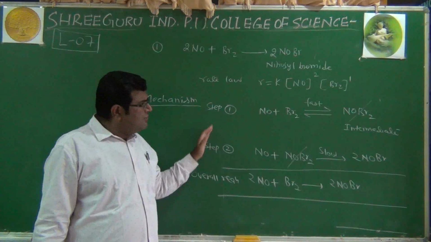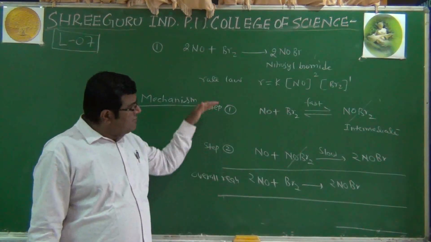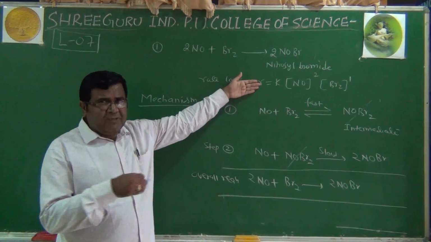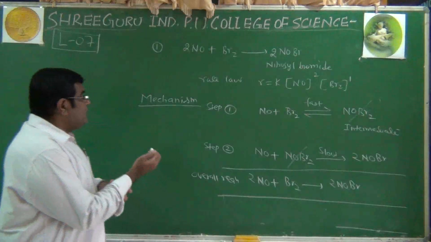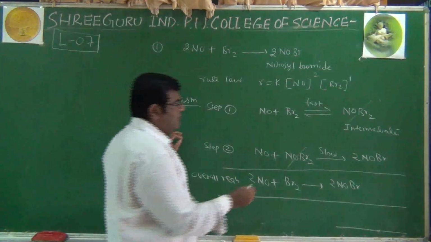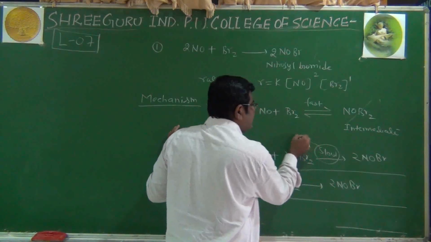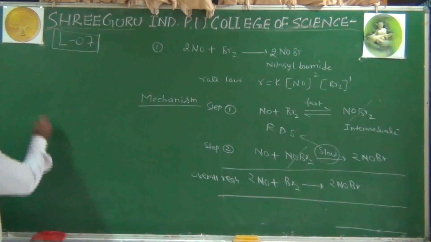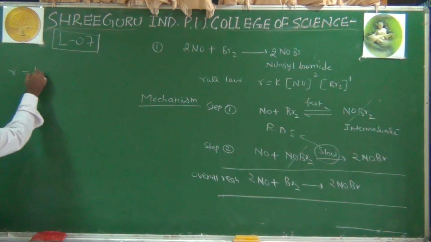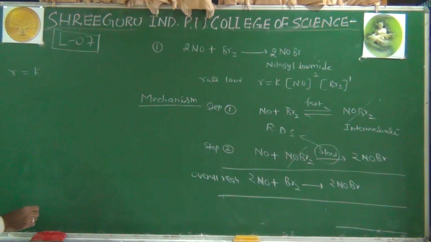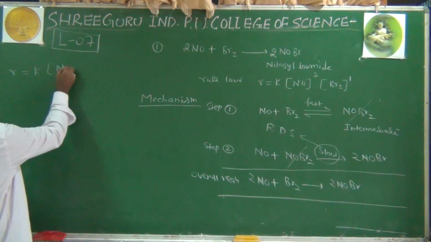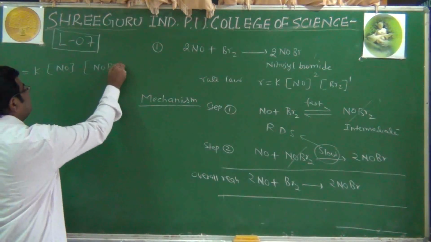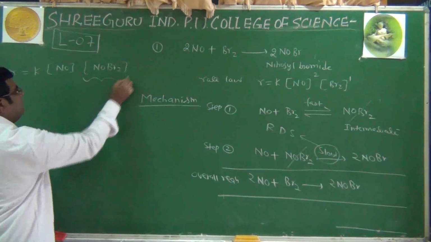Again I am stressing that you need not remember all these mechanisms. They will be provided to you and they will ask you to arrive at this rate law. That's what we are doing now, how to arrive at it. So you can write by this slow step, which happens to be the rate determining step, rate equals rate constant K, and the reactants present in that step are nitric oxide and this intermediate.